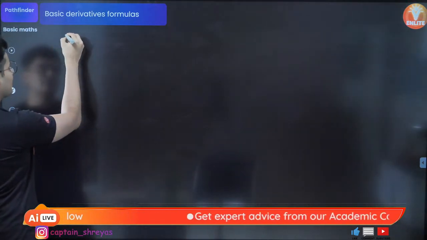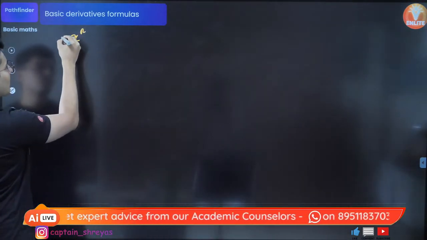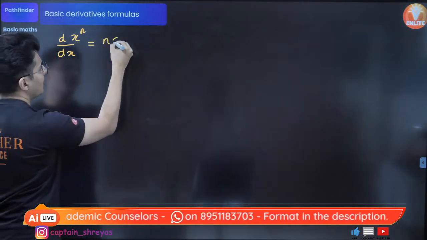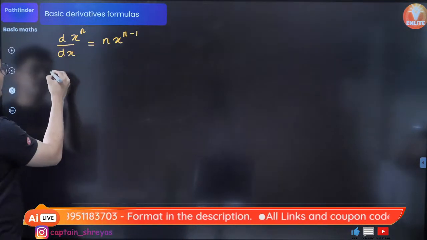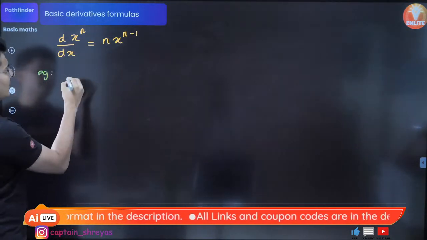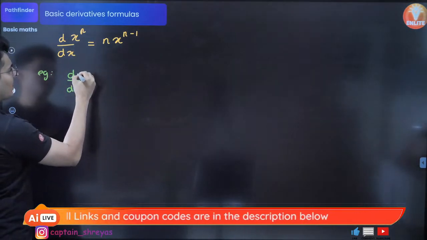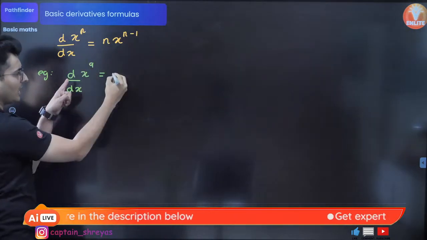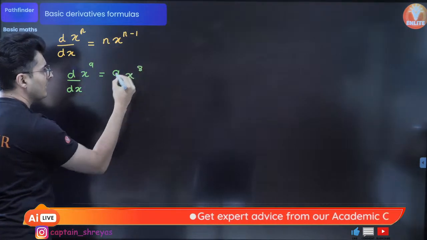Starting with this formula, if you have a function like x raised to n, then the derivative of x raised to n with respect to x is n x raised to n minus 1. Let me do some examples. Say you want to find the derivative of x raised to 9. That 9 comes outside, and the power of x reduces by 1, so this will just become 8.